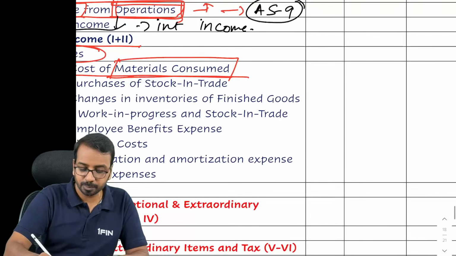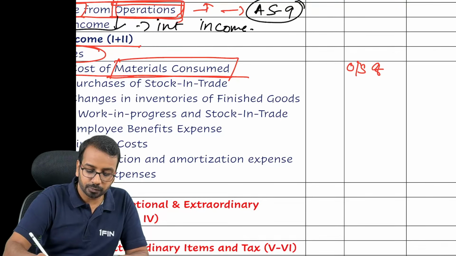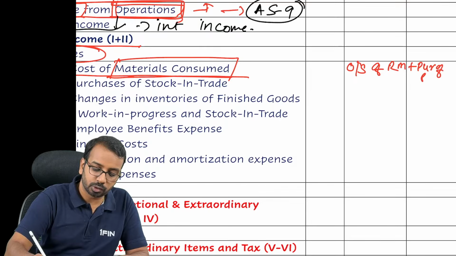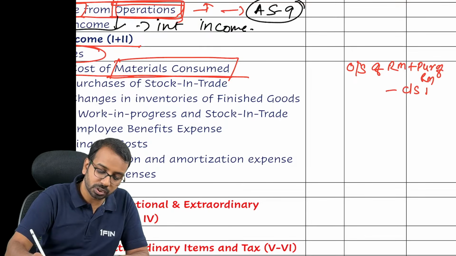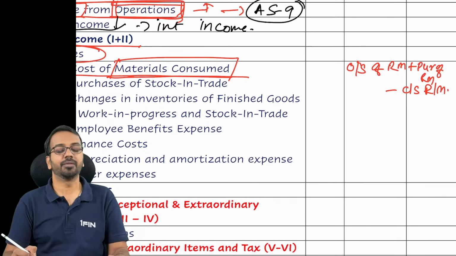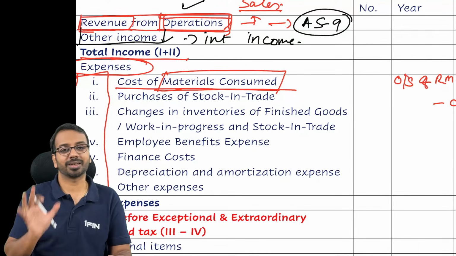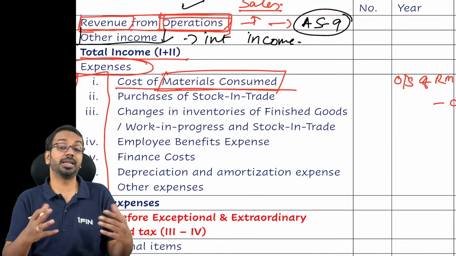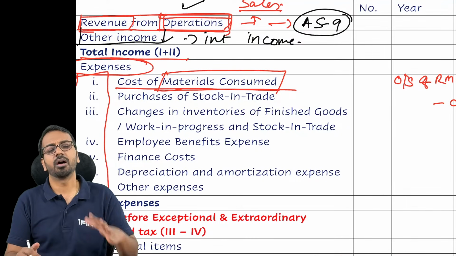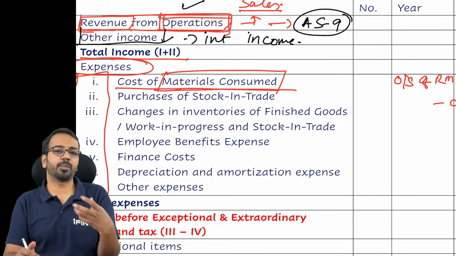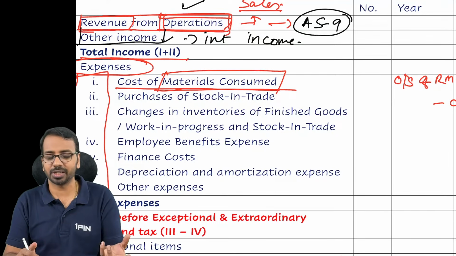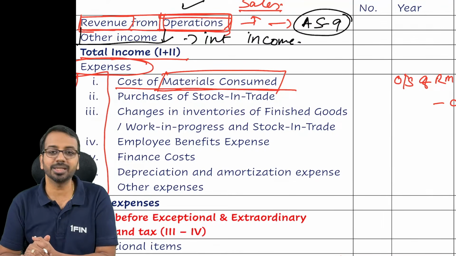So how do we get this? Opening stock of raw material plus purchases of raw material minus closing stock of raw material will give me the cost of raw materials consumed. This is applicable in case of manufacturing companies. For trading companies or companies providing services, you may not have the cost of materials consumed.